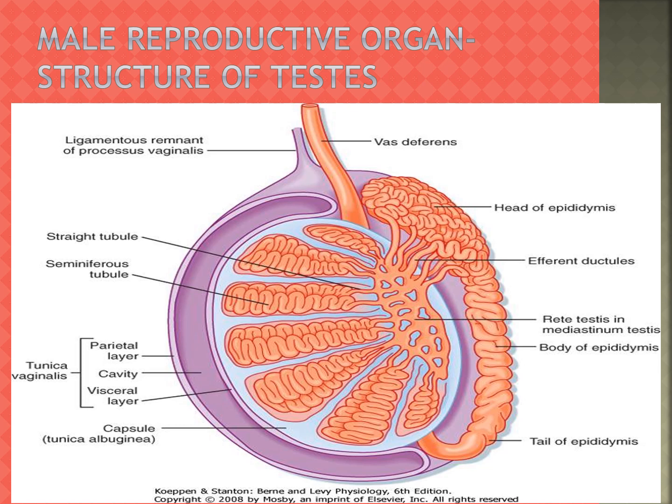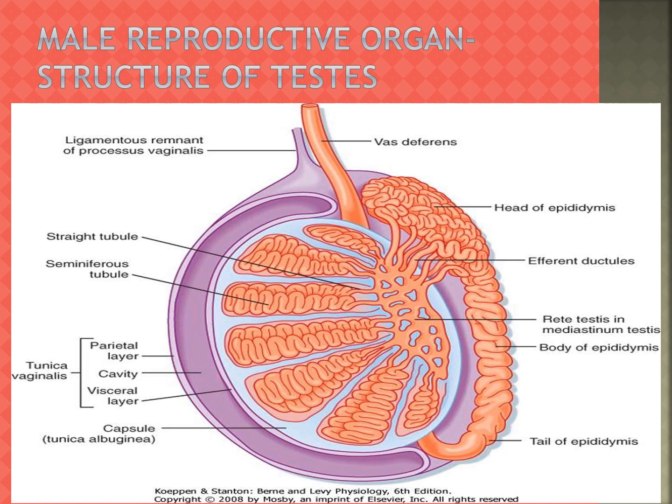So the testis is covered with a layer of fibrous tissue. Everybody see the pictures? That is fibrous tissue, a capsule, another name for tunica albuginea.